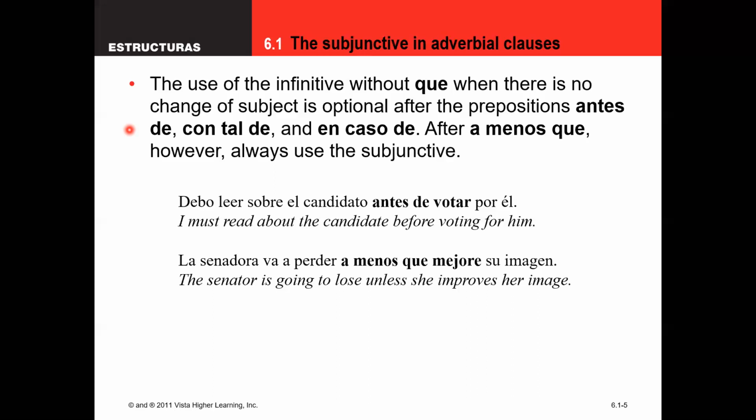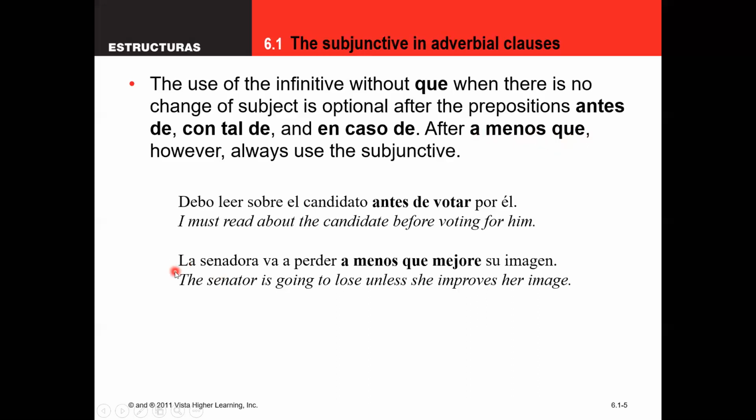The same thing is true with con tal de, en caso de, and even going back to sin and para: if you have a change of subject, you have to use the que with the subjunctive. A menos que, now this is subjunctive regardless, changing subject or not. This one's kind of easy because it's just always subjunctive. A menos que is going to be with the subjunctive if you have a change in subject or you don't have a change in subject. It has to. There's no option there.